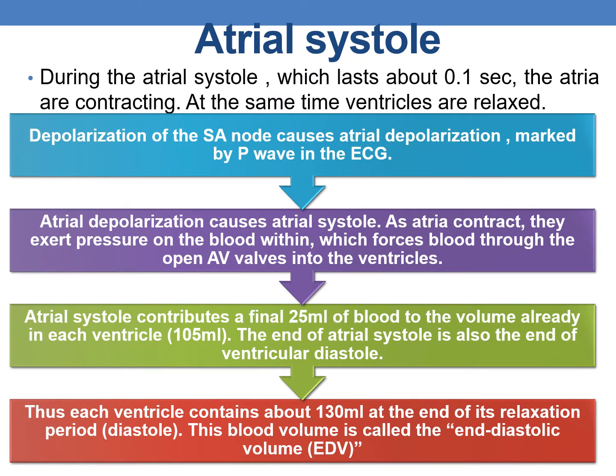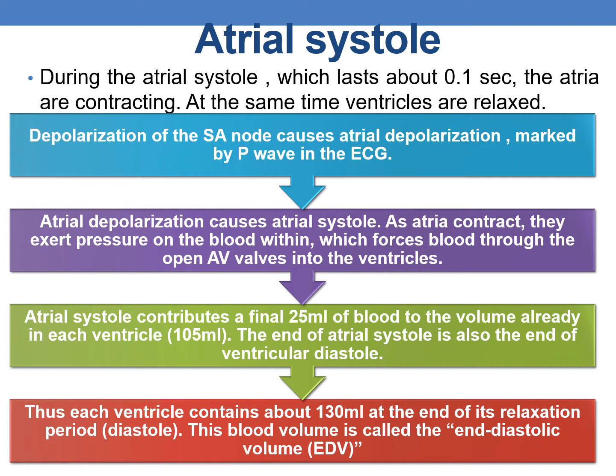Coming to atrial contraction or atrial systole. During the atrial systole, which lasts about 0.1 seconds, the atria are contracting and at the same time the ventricles are relaxed. Depolarization of the SA node causes atrial depolarization, and this is marked by the P wave in the ECG. This atrial depolarization causes atrial systole, and as the atria contract, they exert pressure on the blood within, which forces the blood through the open atrioventricular valves, AV valves, into the ventricles.